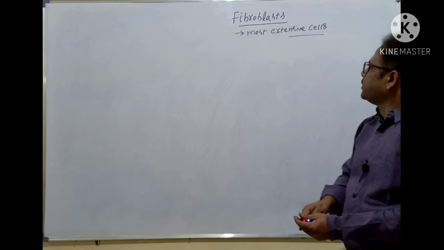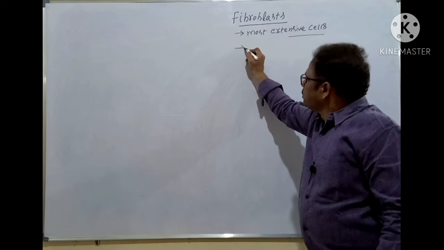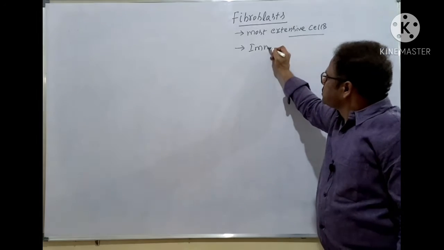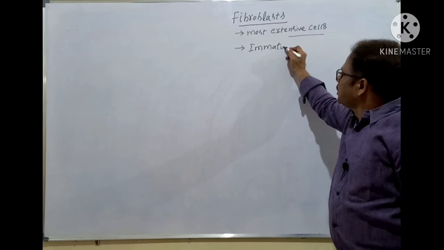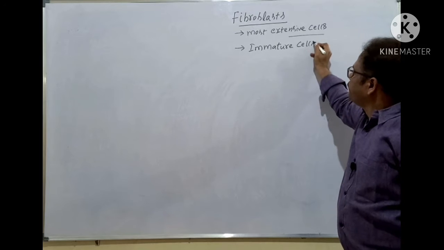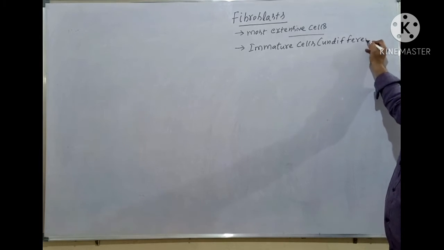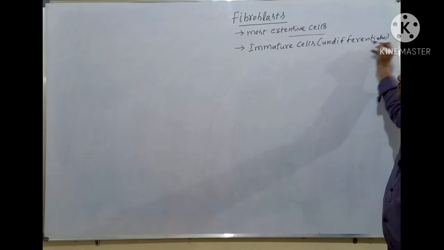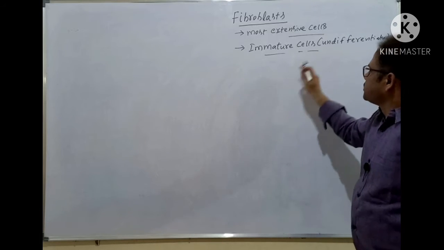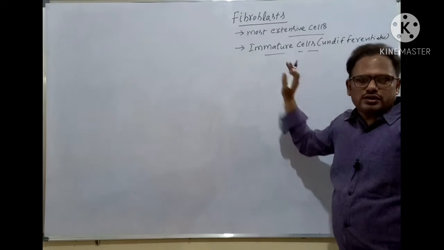That's the first point. The second point is these are immature cells. Fibroblasts are immature cells, meaning undifferentiated cells. They are not differentiated properly, that is, they are not matured.